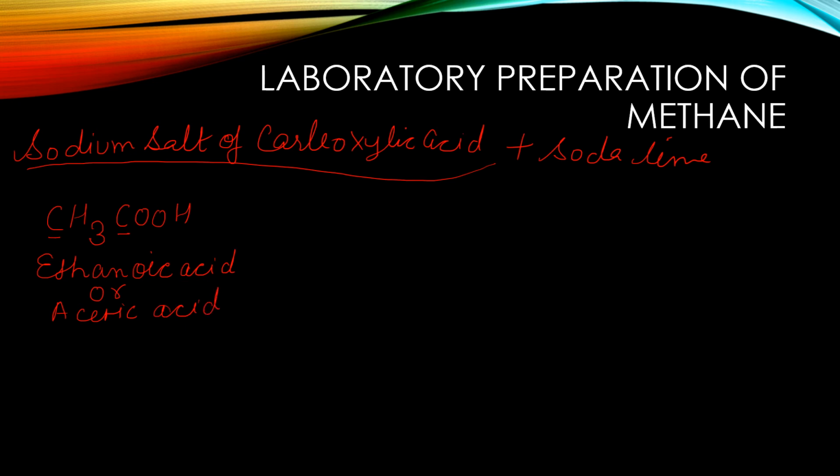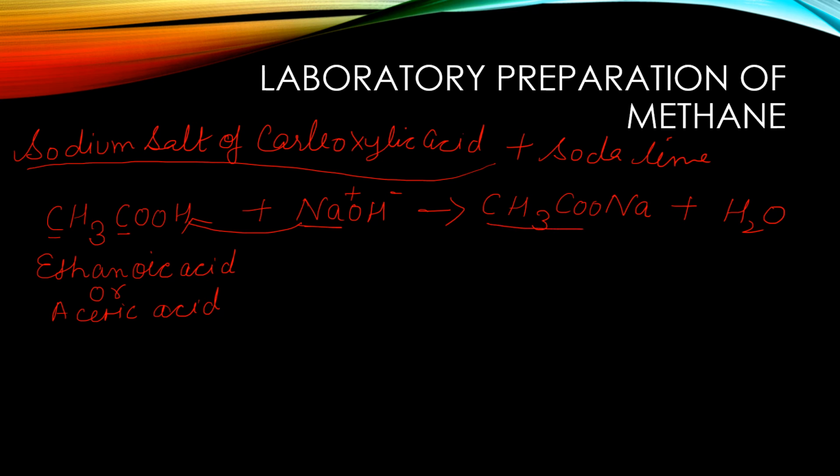When we treat acetic acid with the base NaOH, we know that when an acid and a base react they form a salt and water. Here the sodium is highly reactive, so it will displace a hydrogen from the carboxylic acid. So the salt CH3COONa will form and water will be released. In this way we can prepare a sodium salt of carboxylic acid.